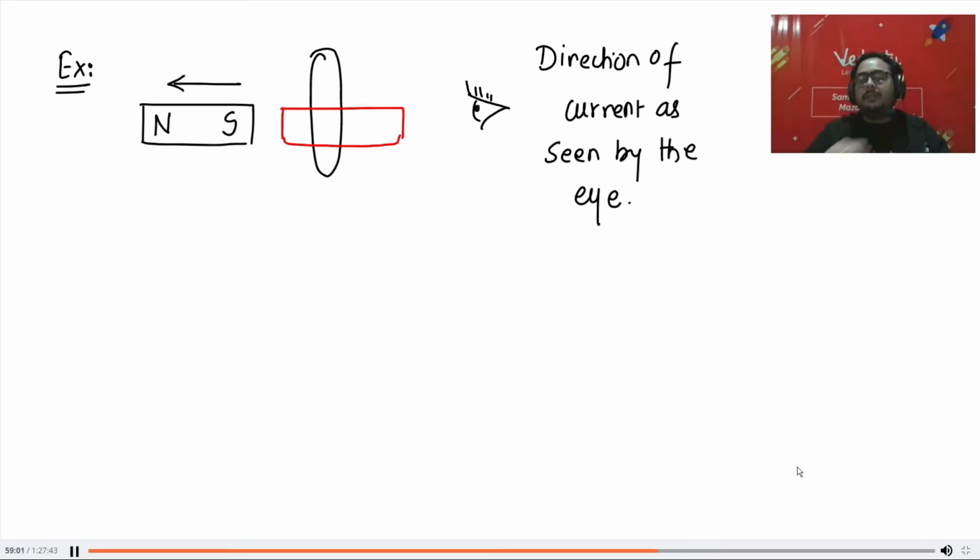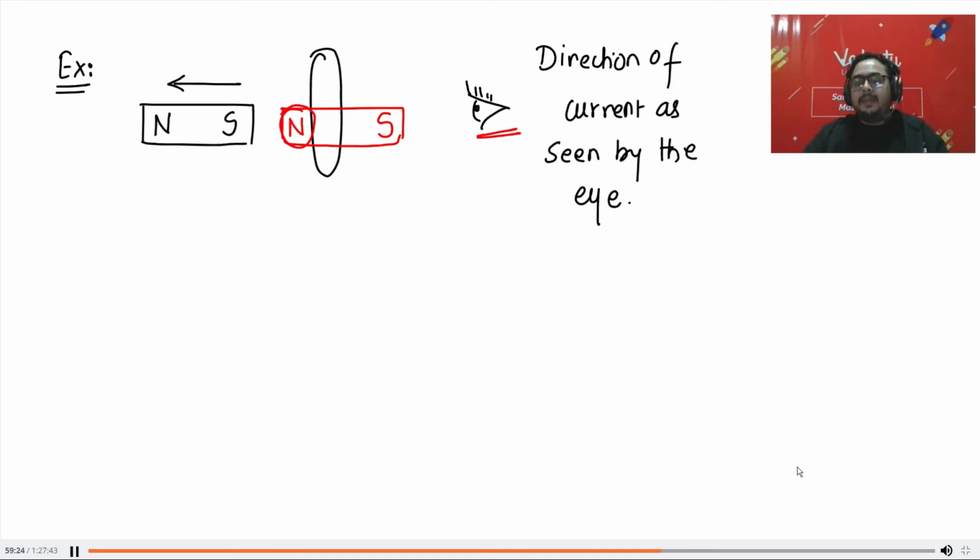So if you want the magnet to come close, which pole should I make here, north or south? You want to attract it. You want to pull it. Obviously, opposite poles attract each other. It is going away. I want to stop it. Don't go, don't go. So I will make the north pole here. So there is attraction. So this will be the south pole.